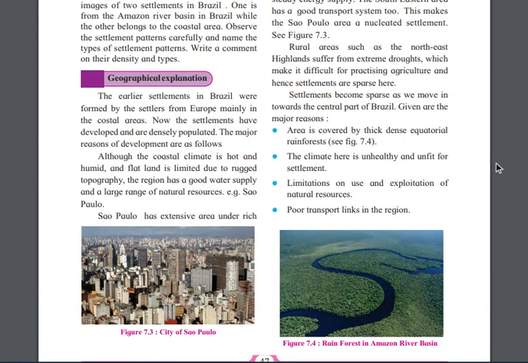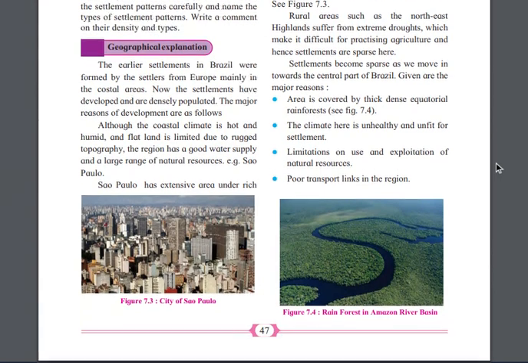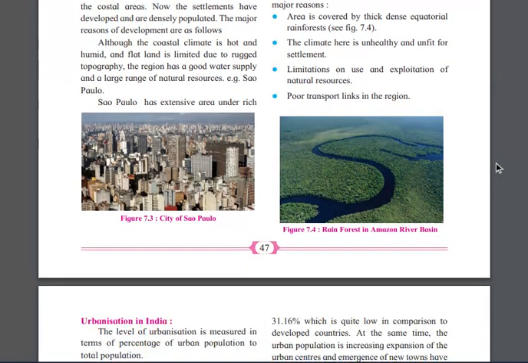Settlement becomes sparse as we move towards the central part of Brazil. If you move to the central part of Brazil, the population becomes less, more sparse. The people are living farther away. These are the major reasons. The area is covered by thick dense equatorial forest.